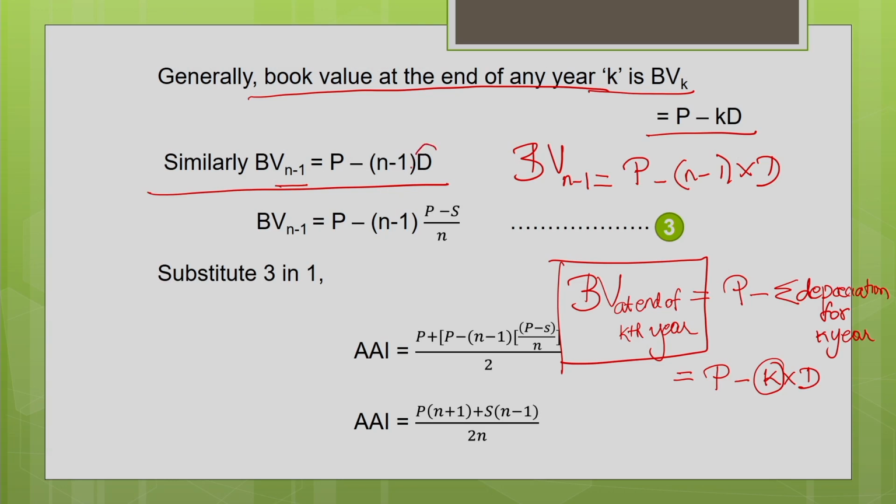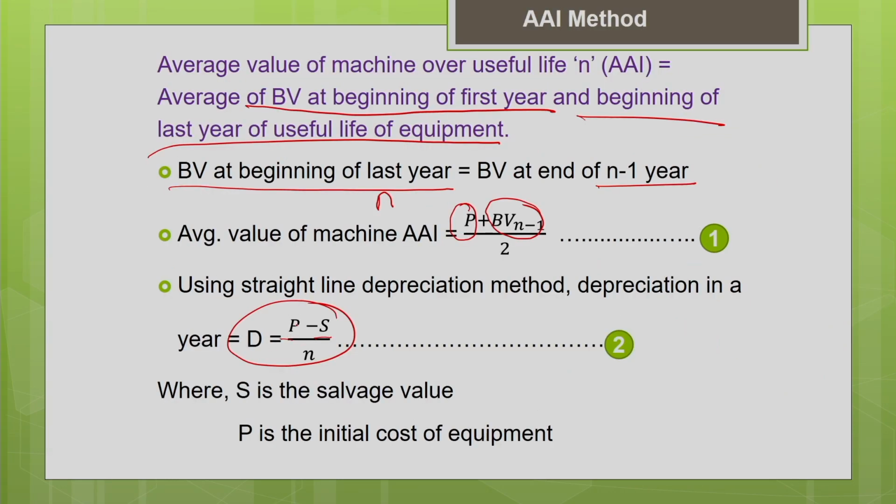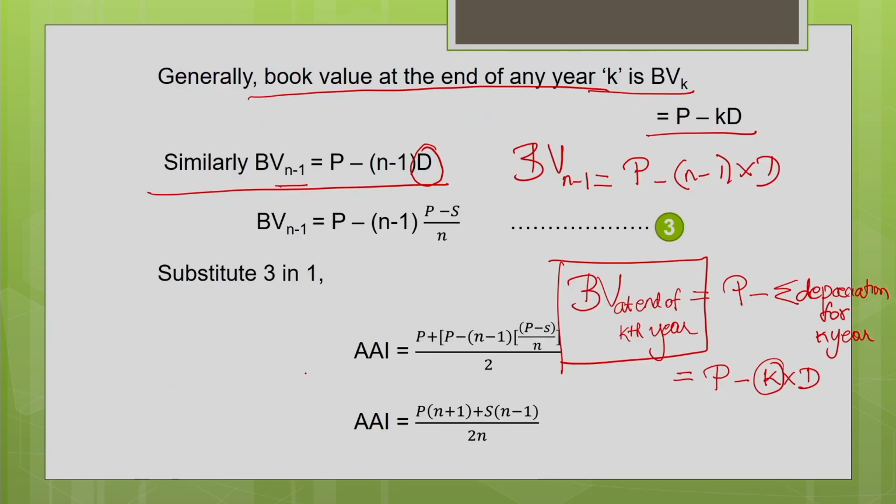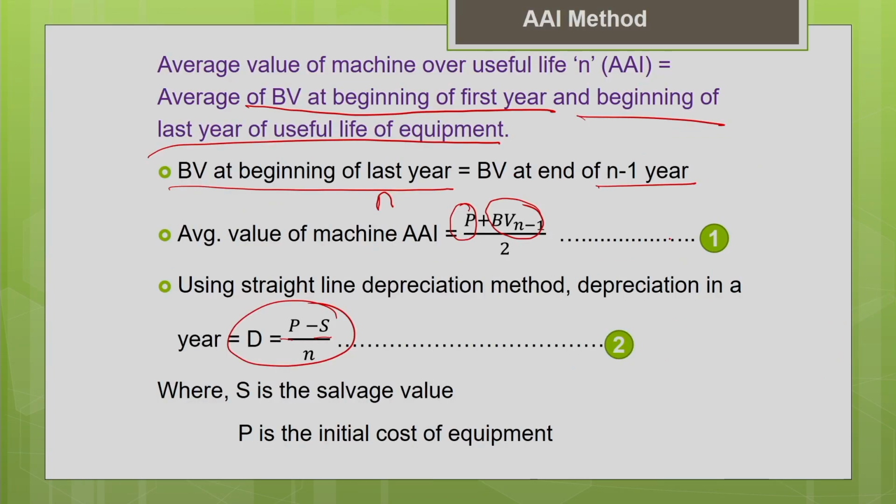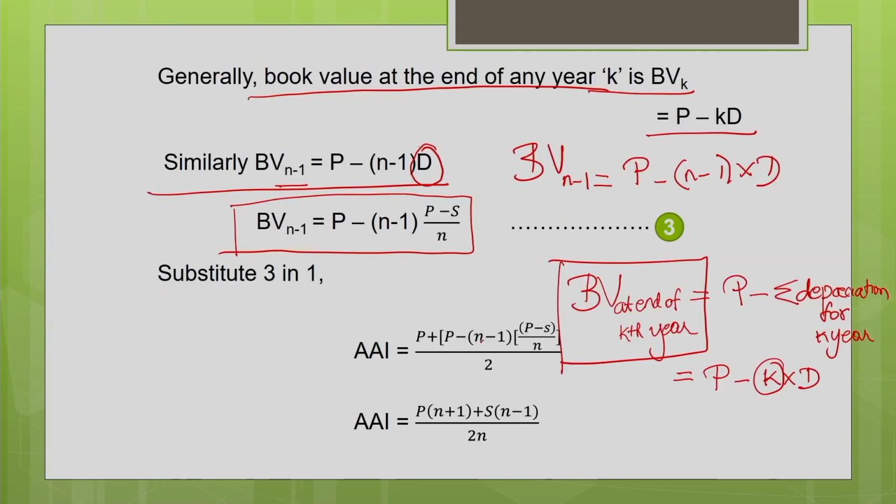Now substitute the value of depreciation. From the earlier result, d equals P minus S by n. Substitute that in this equation, and you will get BV n minus 1 equals P minus n minus 1 into P minus S by n. Now substitute this equation 3 in the first equation, which is your average value of the machine. Instead of BV n minus 1, you substitute what you have derived. You can then express everything in terms of P, S and n. So that is what we are doing.